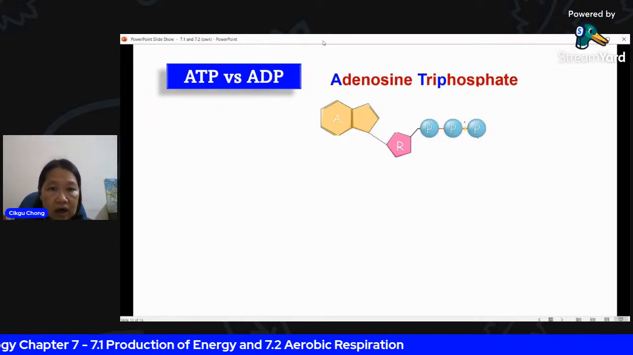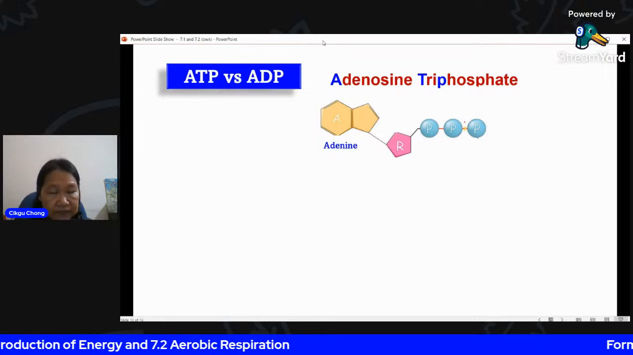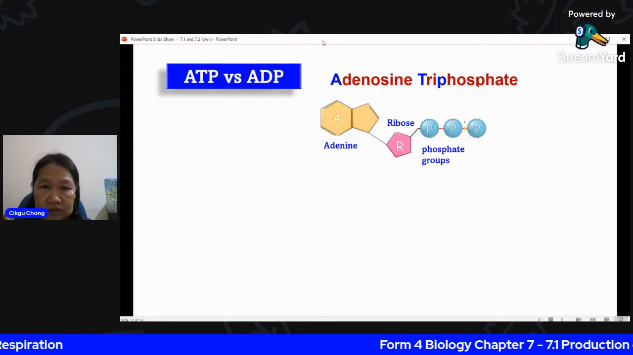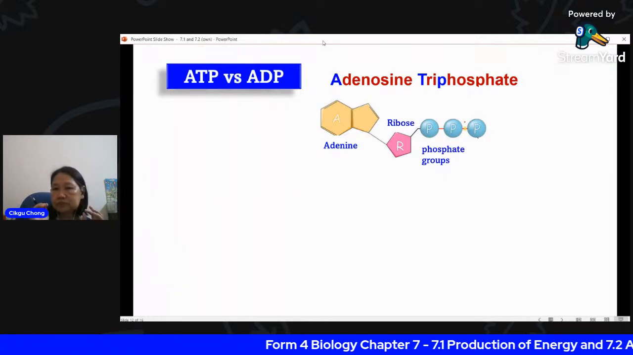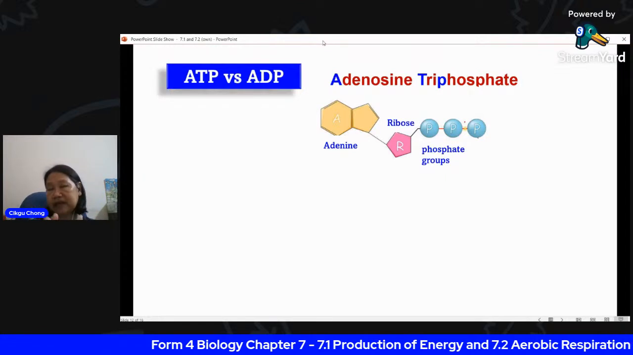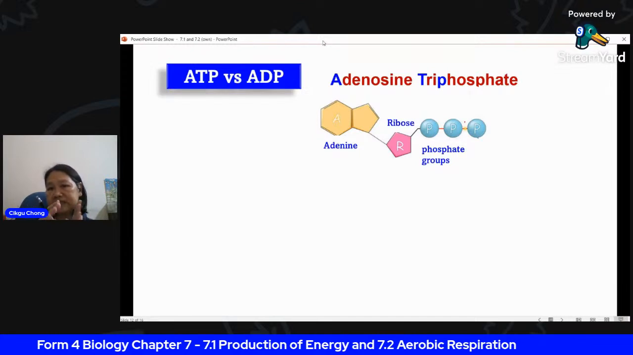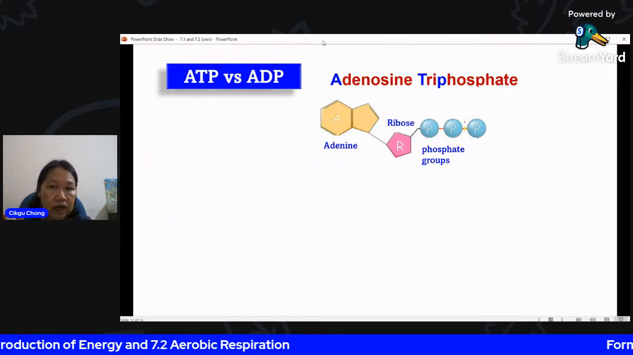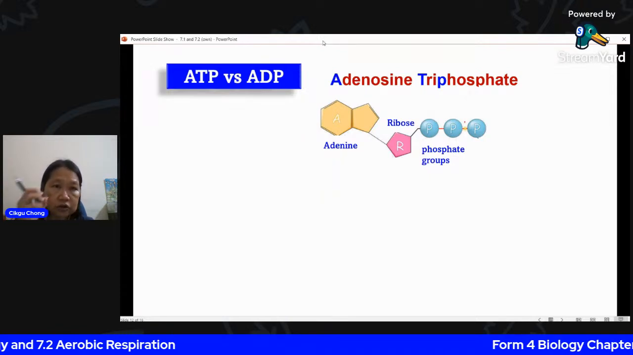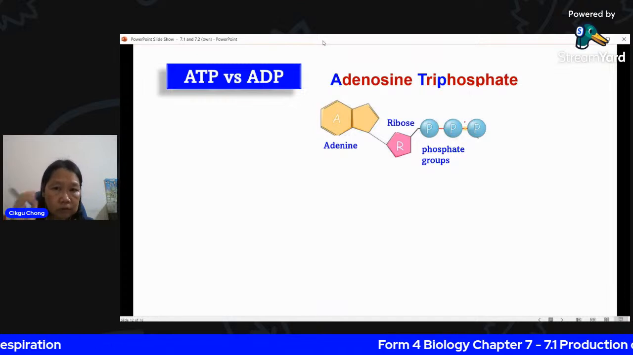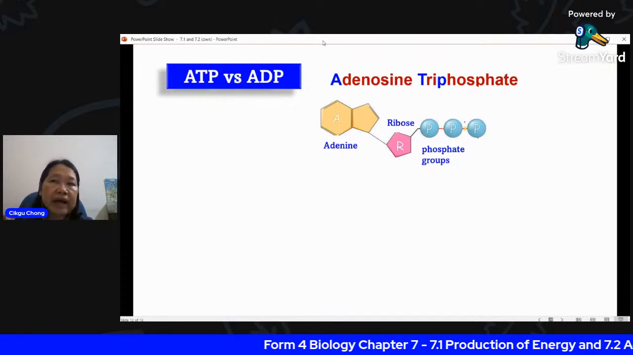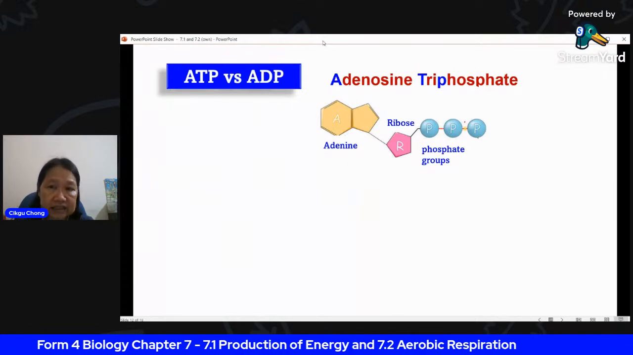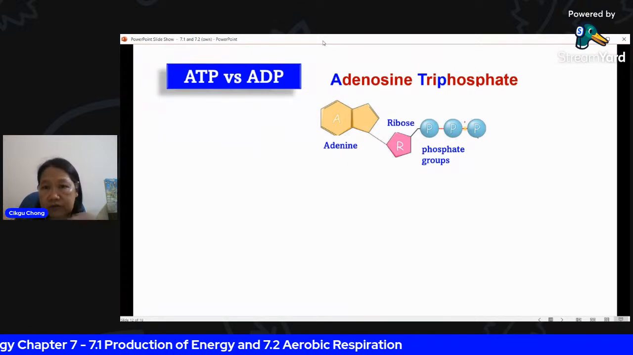Let's look at this, the ATP molecule. Why? Because you see the adenine here, the ribose here, and you have your three phosphate groups. Now, the bond between the second and the third phosphate group, just now we mentioned, is the high energy bond. If you need to use the energy, this bond will be broken. Broken by what? By an enzyme, of course. You need an enzyme to catalyze the breakdown of this bond.